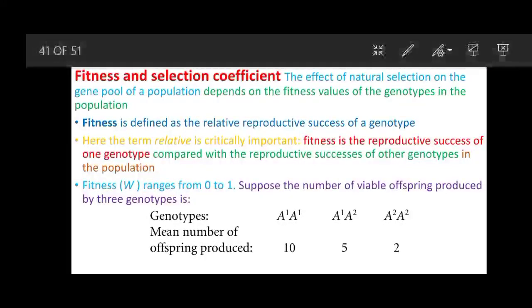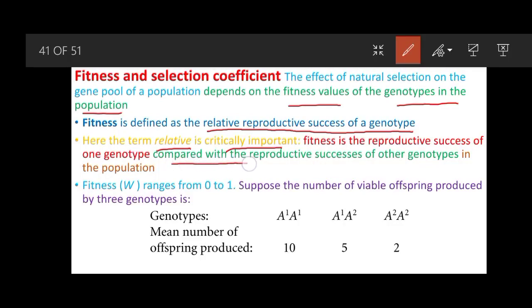So now coming towards the fitness and selection coefficient. The effect of natural selection on the gene pool of a population depends on the fitness value of the genotype in the population. Fitness is defined as the relative reproductive success of a genotype. Here the term relative is critically important. Fitness is the reproductive success of one genotype compared with the reproductive success of the other genotypes in the population. Fitness is indicated by W, and it ranges from 0 to 1.